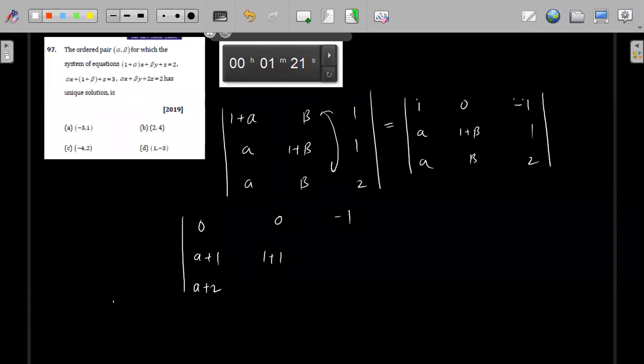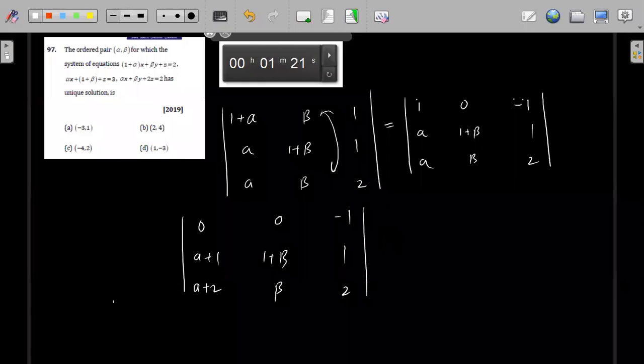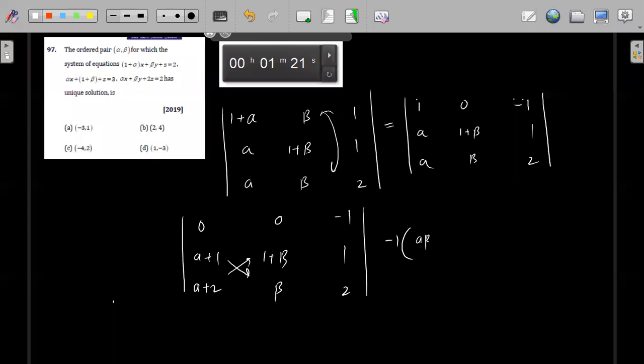This is 1 plus beta, beta, 1, and 2. Okay, I will expand this. So this is minus 1 into this minus this. So alpha beta plus beta minus of 1 plus beta into alpha plus 2, right? So this is minus 1 into alpha beta plus beta minus of alpha plus alpha beta plus 2 beta.